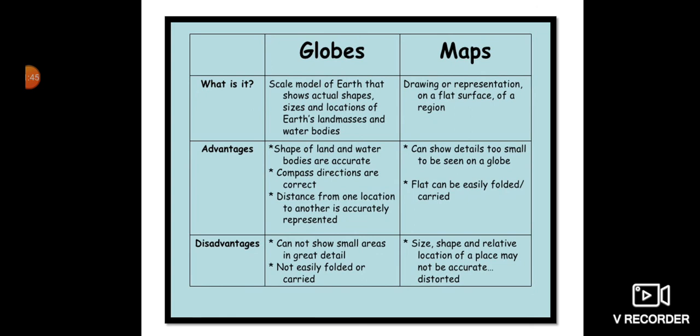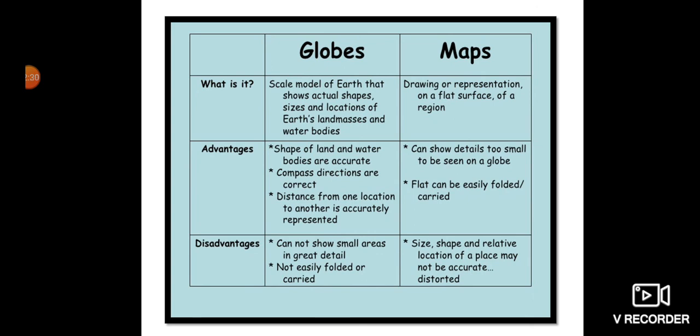The next and last topic in this chapter is globe and map, the difference between globe and map. So what is a globe? A scale model of the earth that shows the actual shape, size and location of the earth, land masses and water bodies. But a map is a flat representation. Then the advantages of a globe. The shape of land and water bodies is accurate on a globe. Compass directions are correct on the globe. And the distance from one location to another is accurately represented, because on the globe we are able to show the longitude and latitude lines.